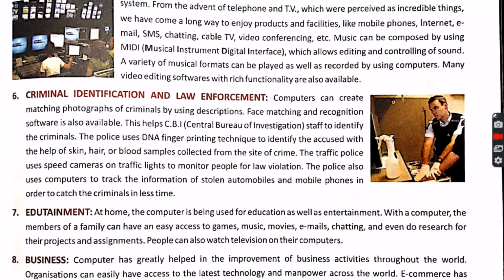So police are also taking help of computers to identify the criminals and to implement the laws that they are making. Implementing the laws is called law enforcement.